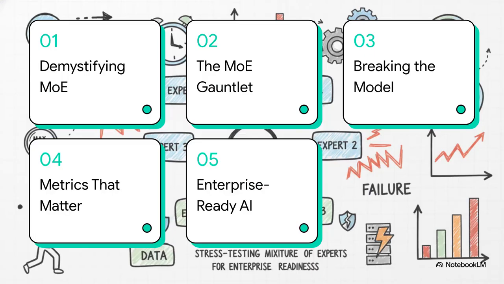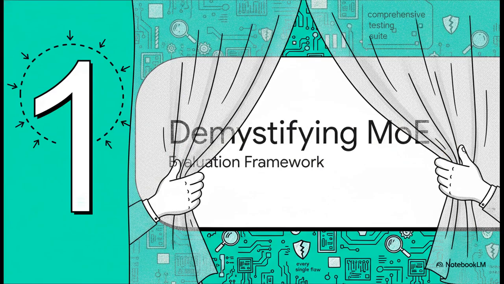So here is our roadmap for today. 1. Demystifying MoE. 2. The ultimate MoE gauntlet. 3. Breaking the model. 4. Metrics that matter. And 5. Enterprise-ready AI. Let's start with part 1.